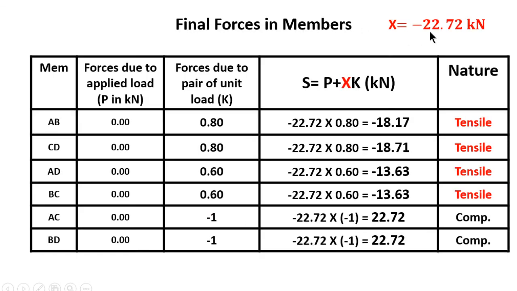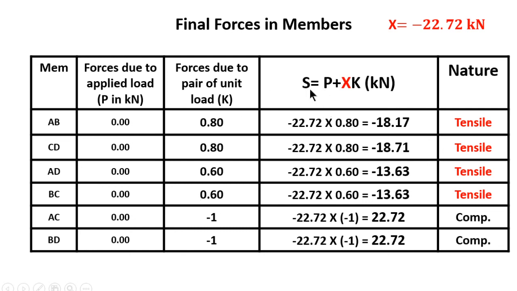Here X is equal to minus 22.72. Here the members are A, B, C, D, A, D, B, C, A, C and the B, D. Then the forces in the members are 0, 0 because there is no external load. Then forces developed due to the unit load are the same as the previous table, 0.8, 0.8, 0.6, 0.6, minus 1, but here compression is positive and tension is negative.